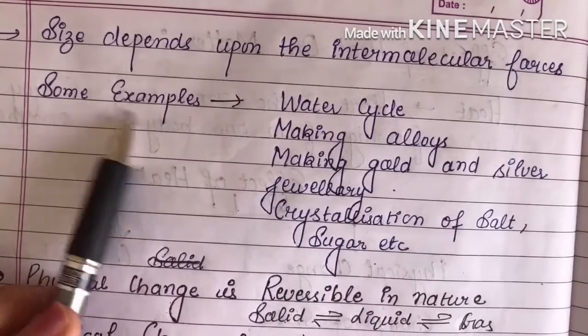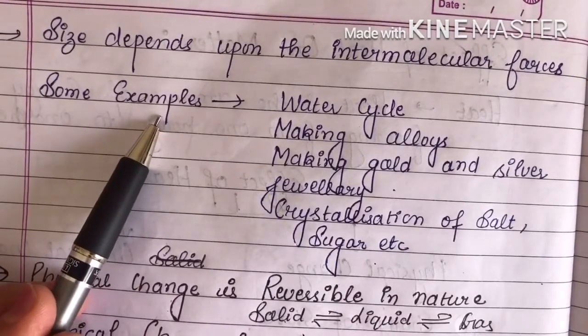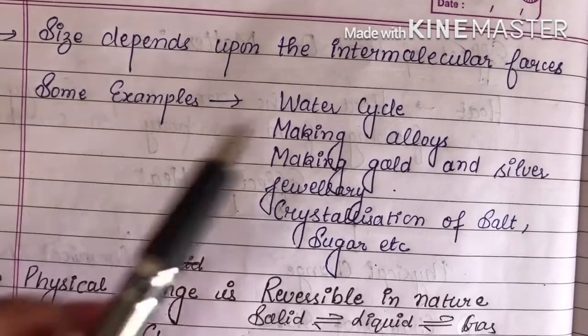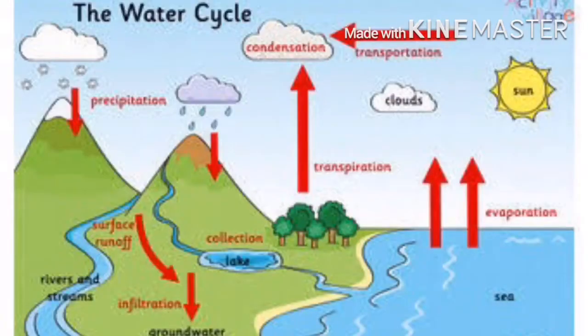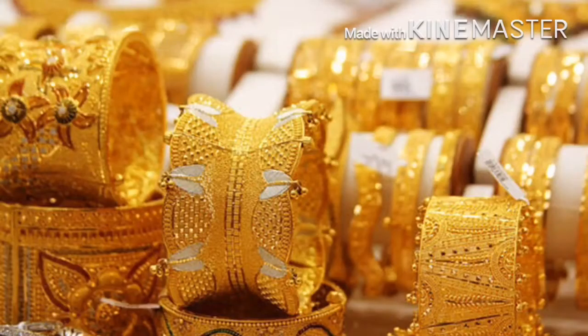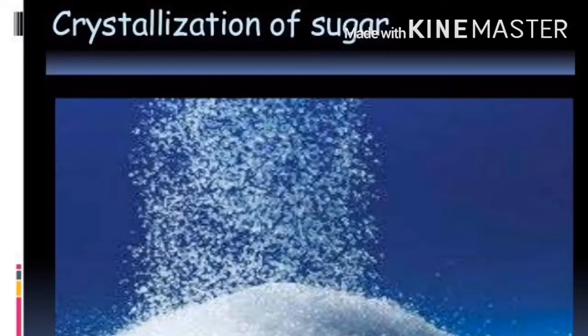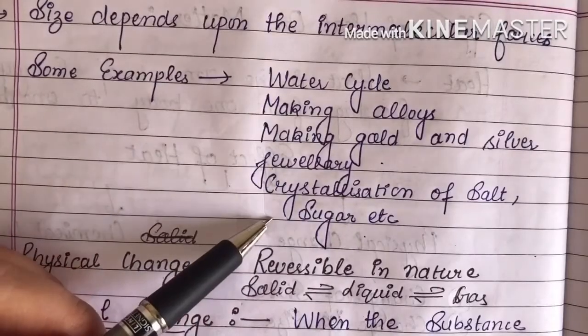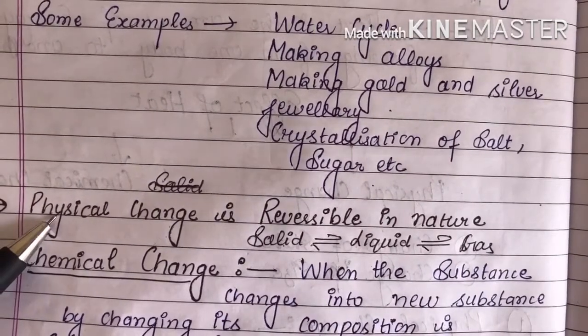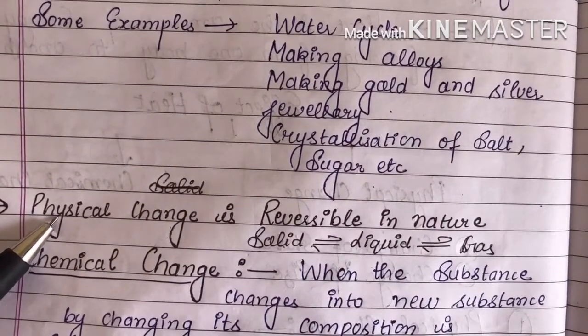Then some examples of physical change are the water cycle, making alloys, making gold and silver jewelry, crystallization of salt, sugar, etc. These are the examples of physical change. The physical change is reversible in nature.